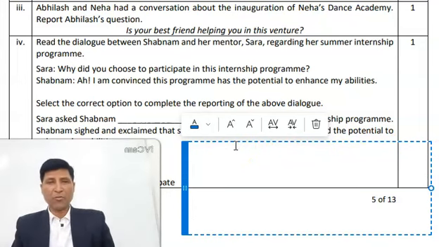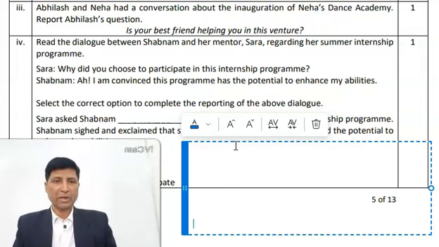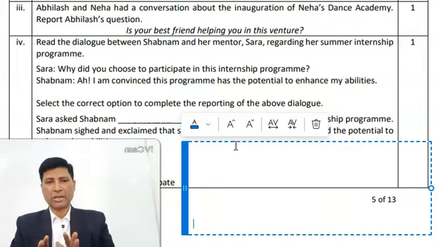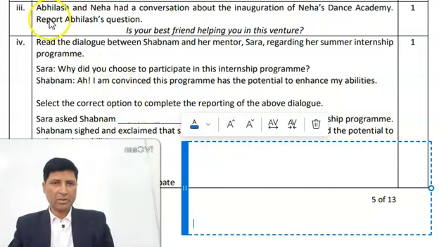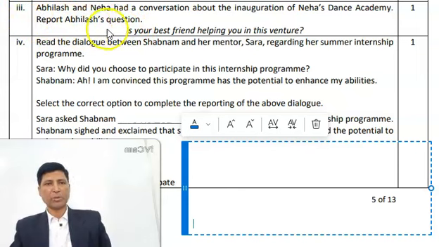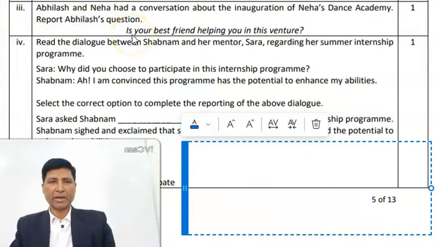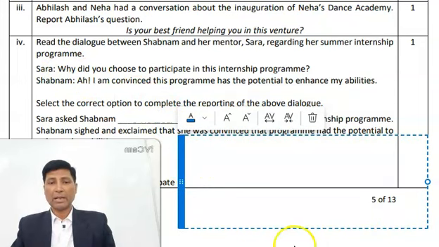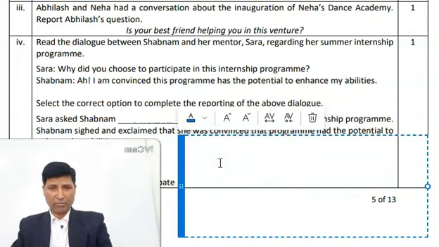So I am giving you a formula for solving direct and indirect questions. If you are able to apply this formula, I think you can very well predict any question, and you can try it before me also, because back to back there are 2 questions based on direct and indirect speech. Question number 3 is also based on direct and indirect speech, and question number 4 is also based on direct and indirect speech. So luckily, just watch me and you try to answer question number 4 on your own.